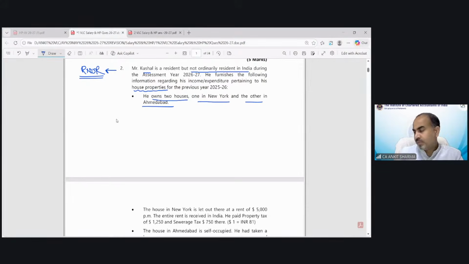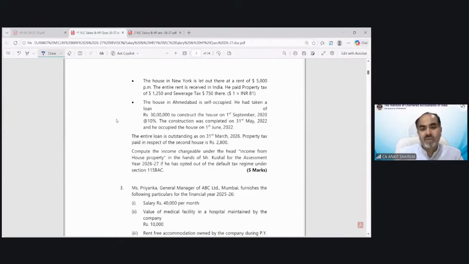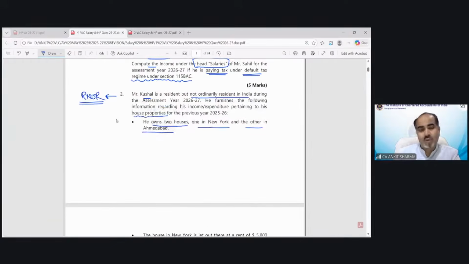Now the question says he owns 2 houses, one in New York and the other in Ahmedabad. Very good. But again, we have to first go through the requirement of the question. Compute the income chargeable under the head income from house property. Of course, we will find it out for Mr. Kushal if he has opted out of the default tax regime. Because he has opted out, self-occupied property can now claim the interest advantage. This is the major change when a property is under the optional tax regime. So now the question needs to be solved under the optional tax regime.